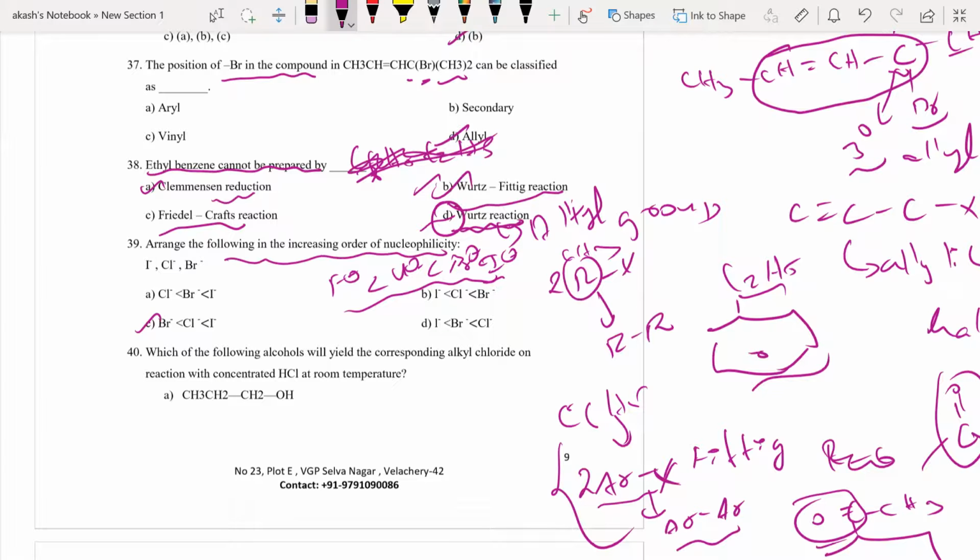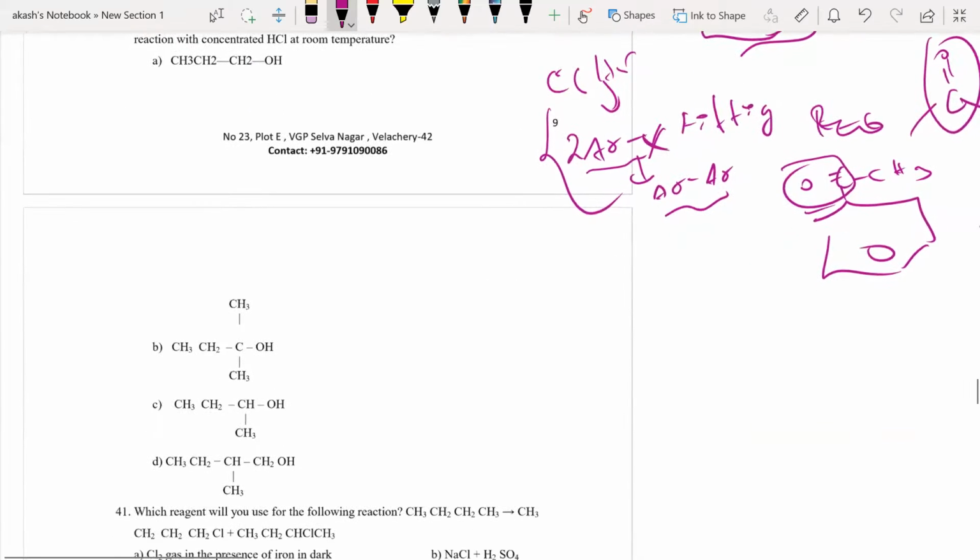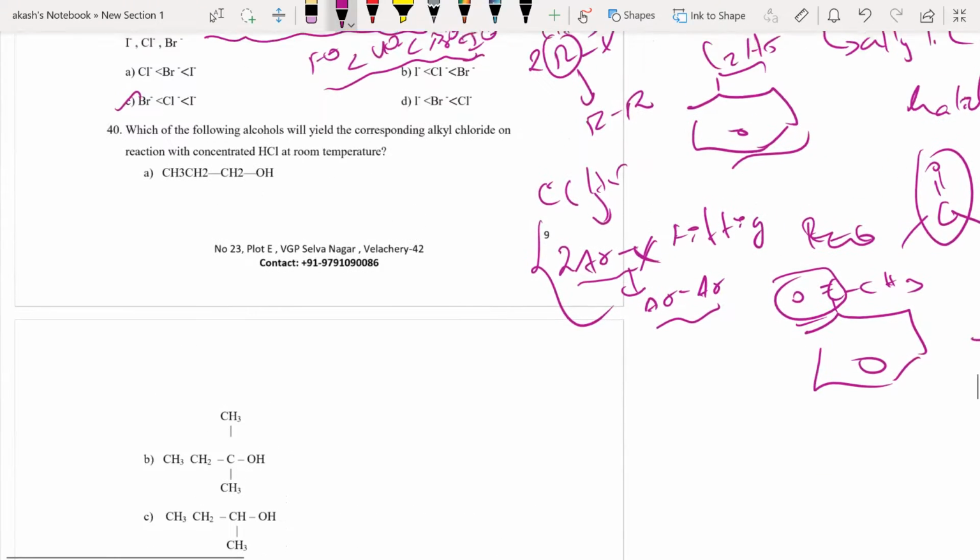Fine. Moving on. Which of the following alcohols will yield the corresponding alkyl chloride on reaction with HCl? Now you see that you must have known the mechanism again.